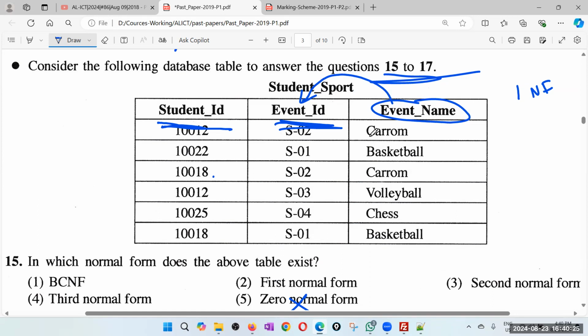Rather, it must be in the event table. So therefore, this is definitely not in second normal form. I have no doubts about that. Because this attribute depends only on event ID. It doesn't depend on the totality. So therefore, I'll go for first normal form, because it is in first normal but not in second normal. When it is in first normal and not in second normal, you need to tell the highest value, that is first. So the 15th answer is second one.